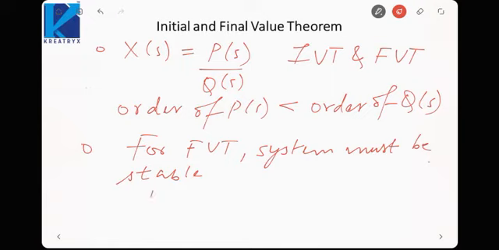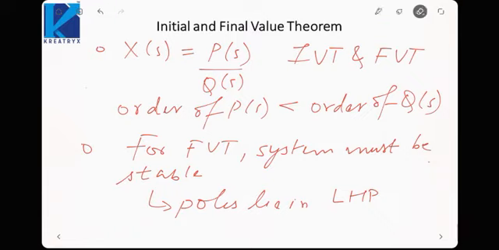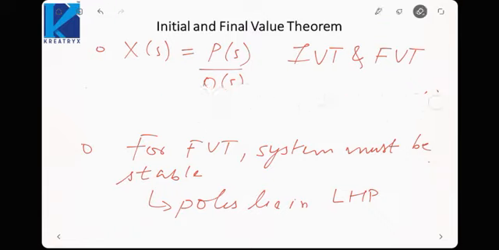This happens when the poles lie in the left half plane. In the last class I told you about the poles. Poles are the points where the transfer function goes to infinity. So those poles must lie in the left half plane.